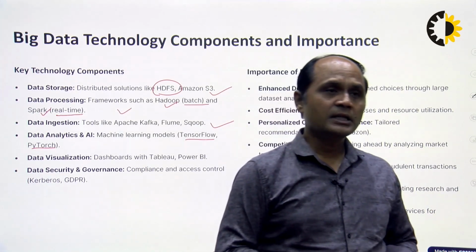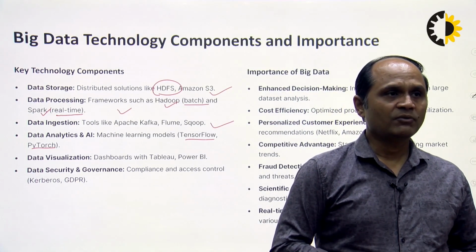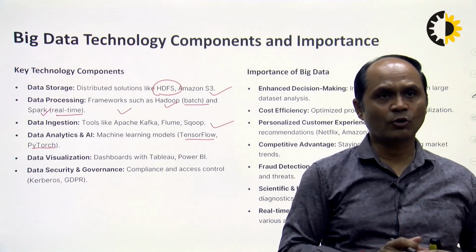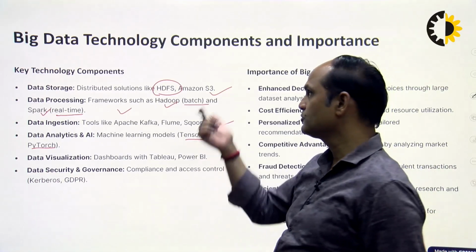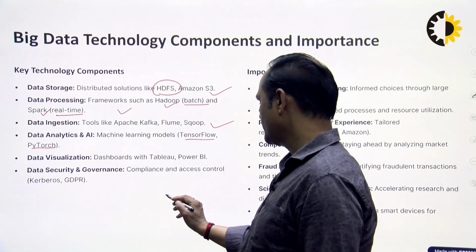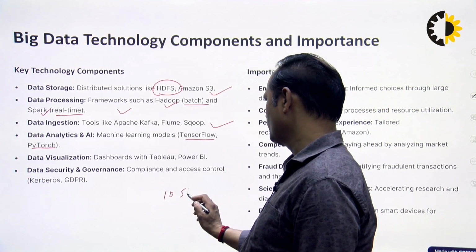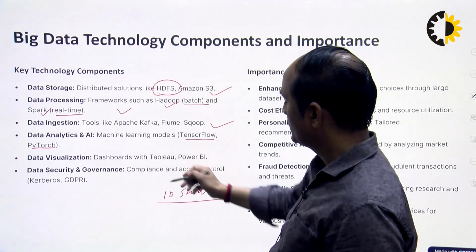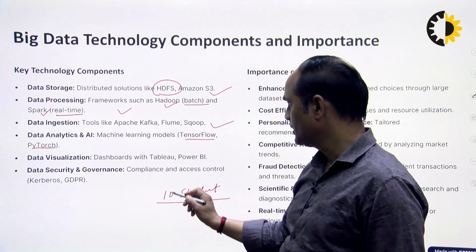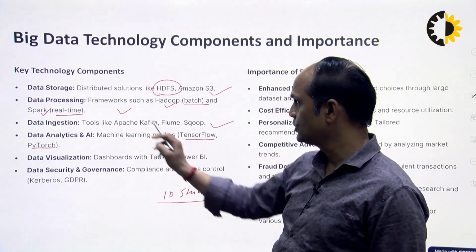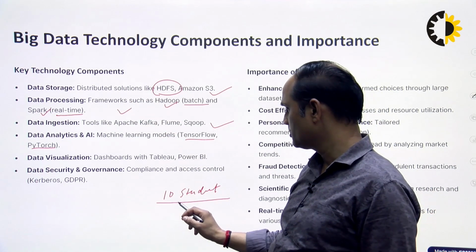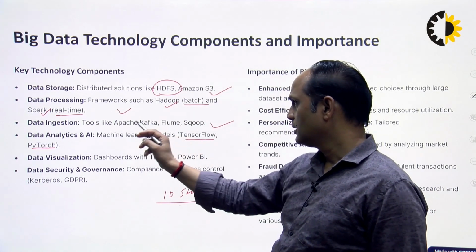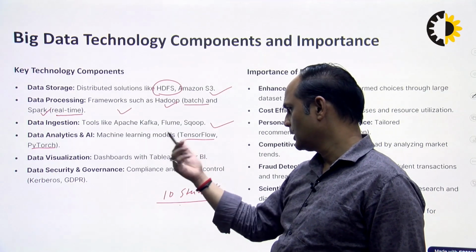And after the analytics, we want that particular analytics in visual formats. Visual format means, suppose we have some data like a 10 student record that we want to analyze in big data technology. Then we can store the data of 10 students, and after that process that similar type of data in a batch format. After the data ingestion, we want some analytics.